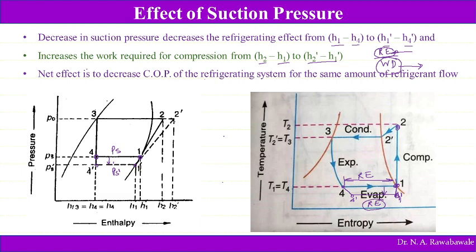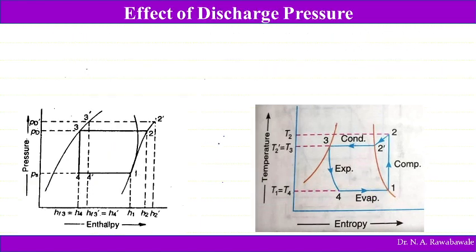So the net effect is to decrease the coefficient of performance of a refrigerating system for the same amount of refrigerant flow. Say for example 1 kg of refrigerant flows per unit time, then for the same amount of refrigerant flowing through the refrigeration system, the COP will get reduced. This is the effect of suction pressure on the performance of a refrigeration system. Now we'll see the effect of discharge pressure.